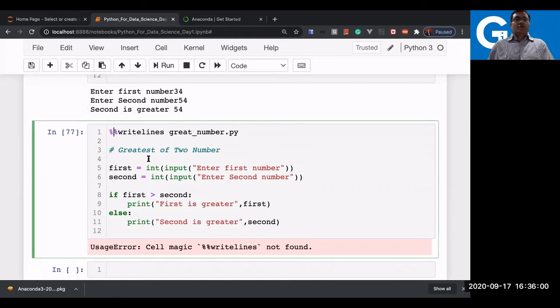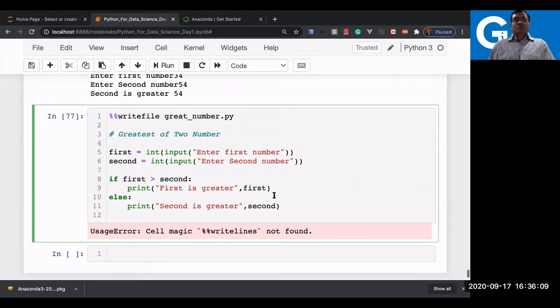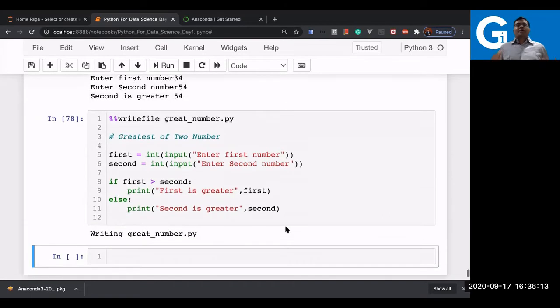Here we have to be very careful. I mistakenly wrote writelines; it is actually writefile. So now I just store this file, great number.